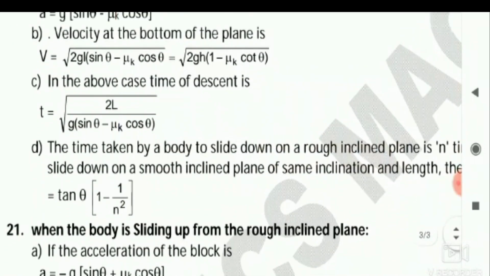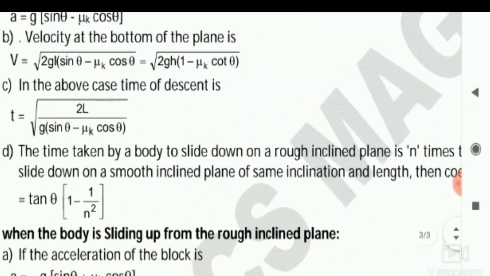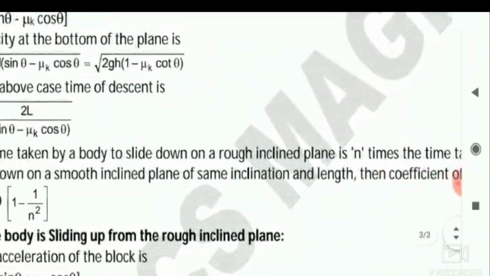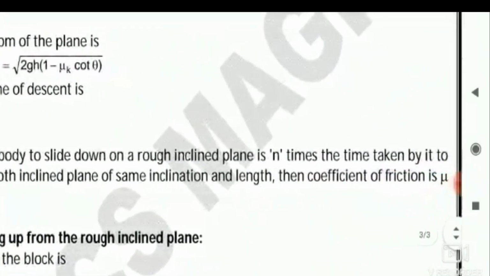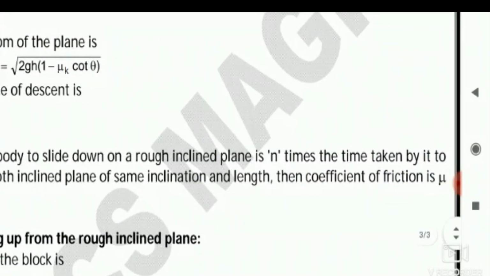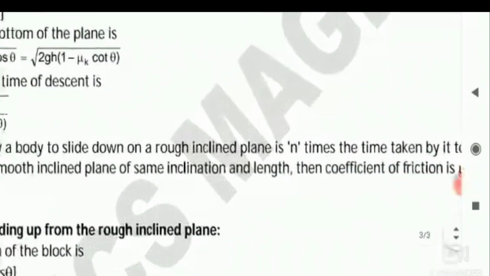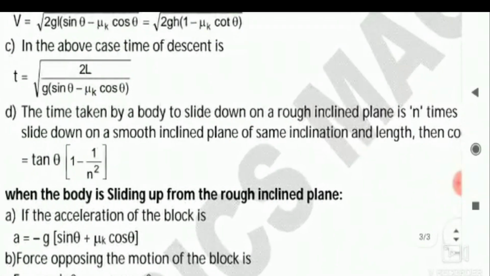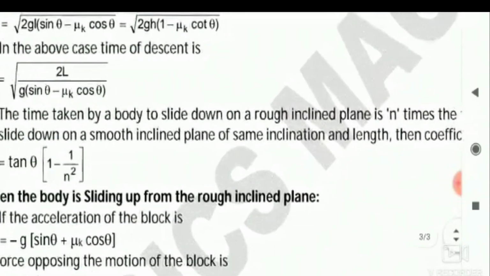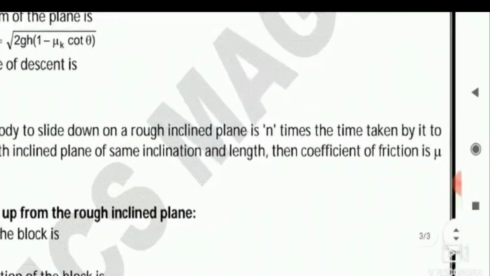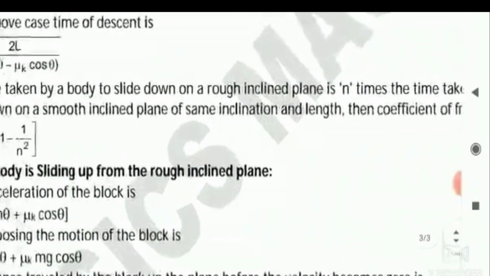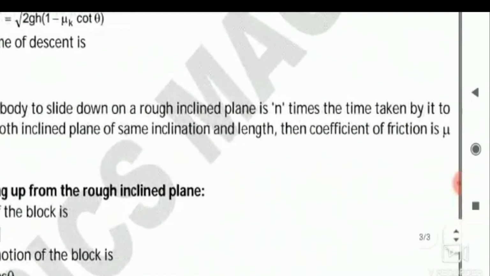And another relation is given: the time taken by a body to slide down on a rough inclined plane is n times the time taken by it to slide down on a smooth inclined plane of same inclination and length. The coefficient of friction is mu.